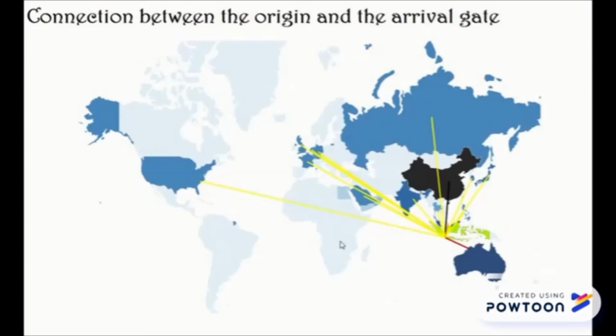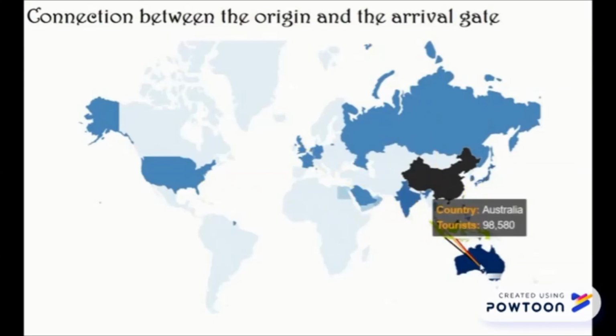The second most tourists that come to Indonesia are from Australia. If we click on the Australia territory, it will have the same effect as previously. The second most visited gate in Indonesia is Ngurah Rai in Bali. The third most visited gate in Indonesia is Kuala Namu International Airport in Medan. Now, let's go back to the default position.